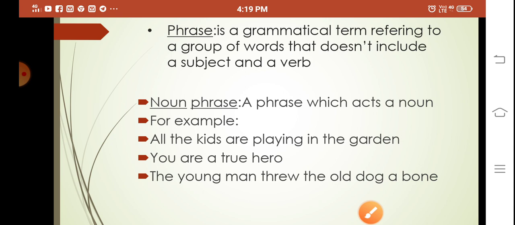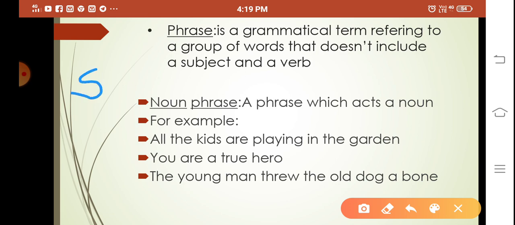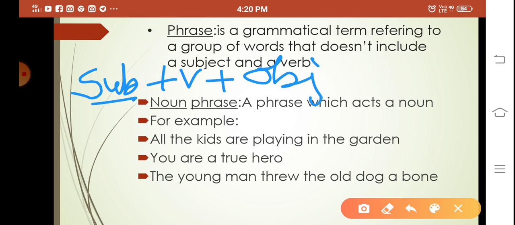Next, you are a true hero. A noun phrase can be in the subjective form or objective form. All sentences follow a format like this: subject plus verb plus object. So "all the kids" is in the place of subject, and a noun phrase can also be an object. You can say that a noun phrase includes a noun in it. "Kids" is a noun, so "all the kids," or all the group of words, makes a noun phrase.